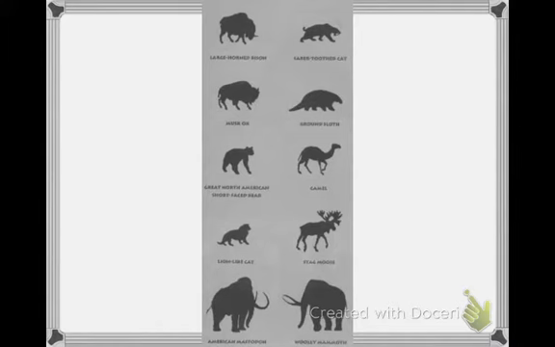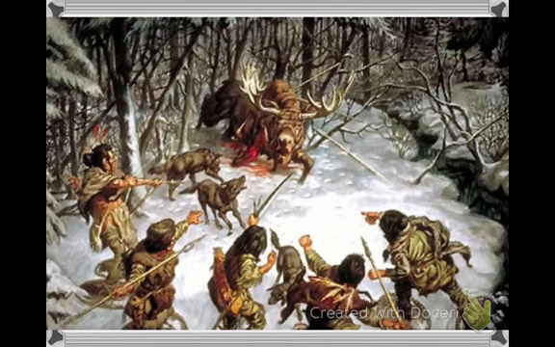As this chart shows, some of these animals don't exist anymore in North America, like saber-toothed cats, or ground sloths, or even camels, mastodons and mammoths. They've all been hunted to extinction. But these are the animals that these people hunted and followed. So here's an example of these hunters hunting a stag moose.